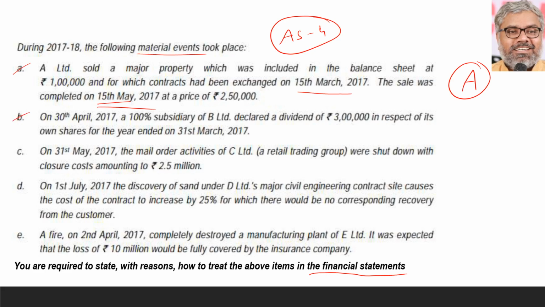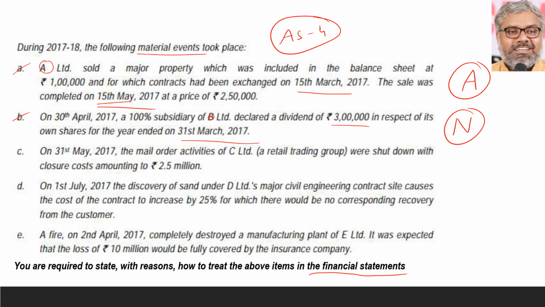Then the second case, on 30th April, is a different case altogether. Each company is different, A Limited, B Limited, different companies. On 30th April, a 100% subsidiary of B Limited declared a dividend of 3 lakh rupees in respect of its own shares for the year ended 31st March 2017. Should it be adjusted? No. Dividend that is declared after the balance sheet date cannot be adjusted in the balance sheet.